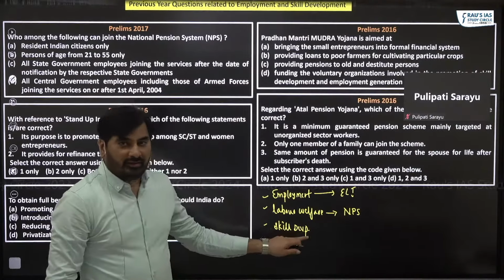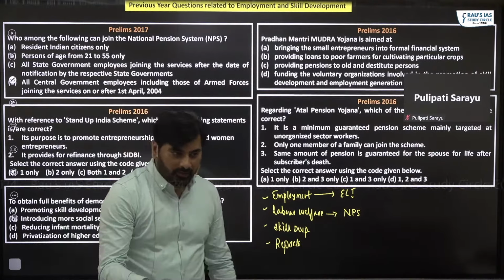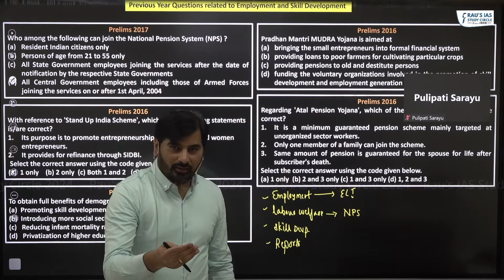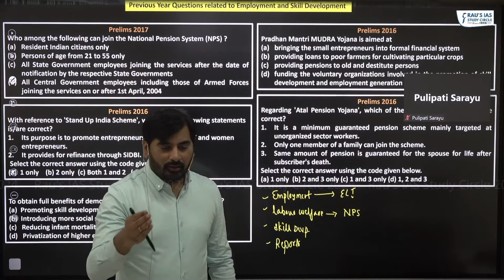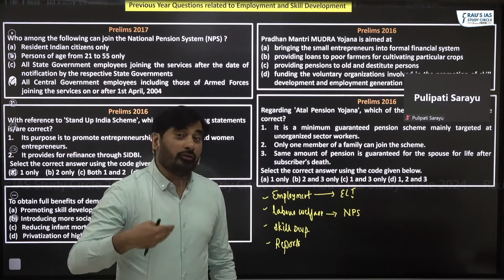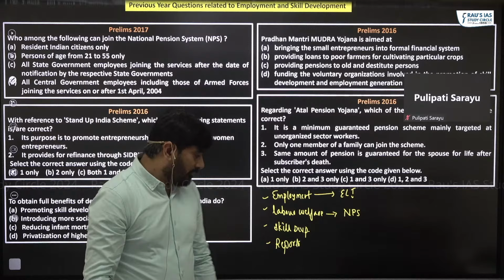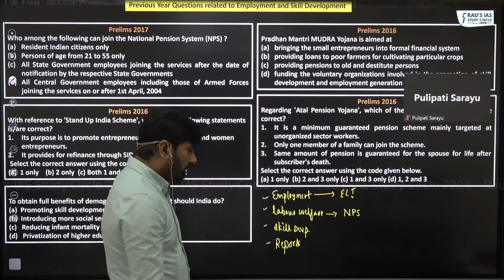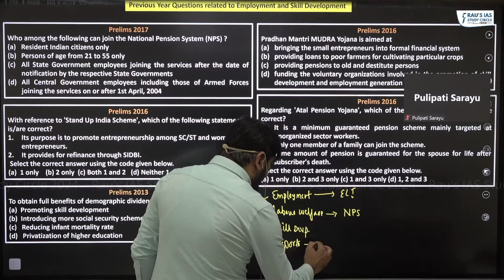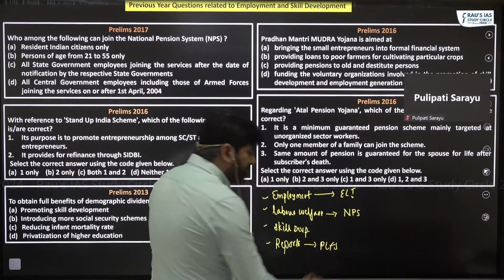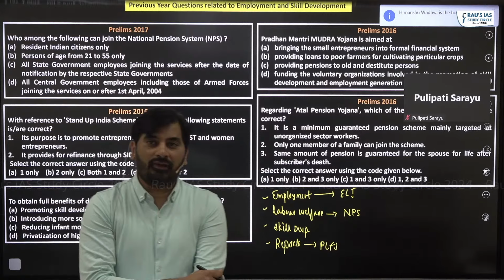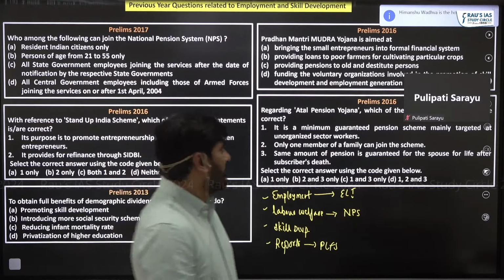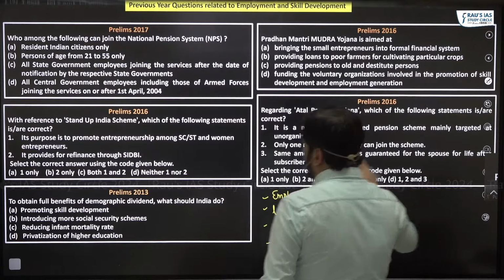With respect to skill development, you need to know from the perspective of the mains examination what all initiatives the government has taken to promote skill development, then challenges of skill development, what we should do to promote skill development, and some important reports related to employment, one of which is PLFS, that is Periodic Labor Force Survey Report. So this is what we can learn as far as our prelims is concerned.